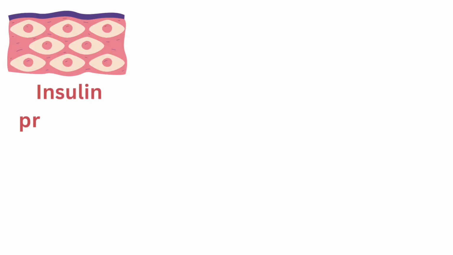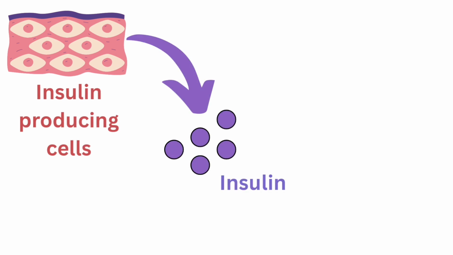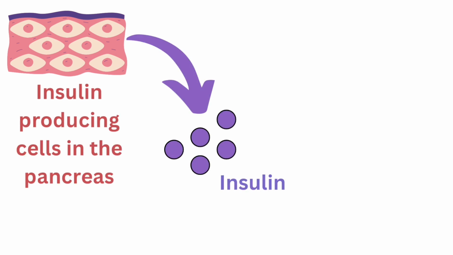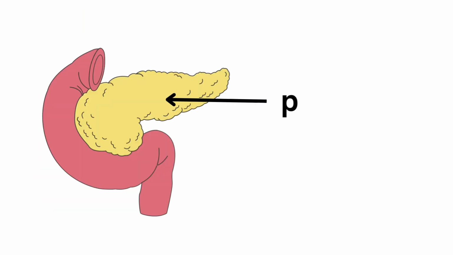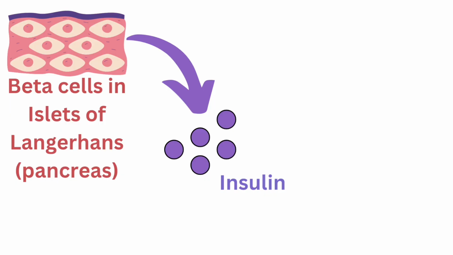This rise in blood glucose level is detected by insulin-producing cells. These cells release insulin. The cells that release insulin are actually found in the pancreas. The pancreas can be found near the stomach, and the pancreas is an example of an endocrine gland because it releases hormones. The specific cells in the pancreas that release insulin are called beta cells of the islets of Langerhans.